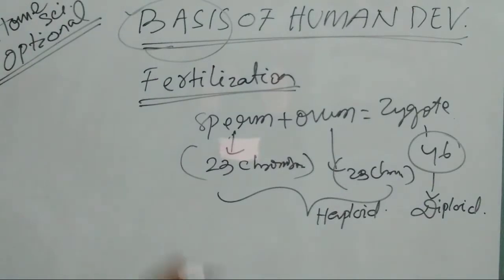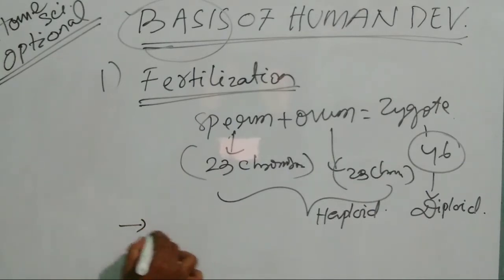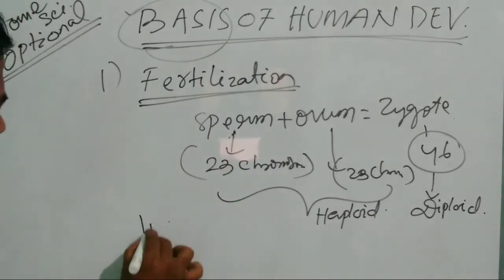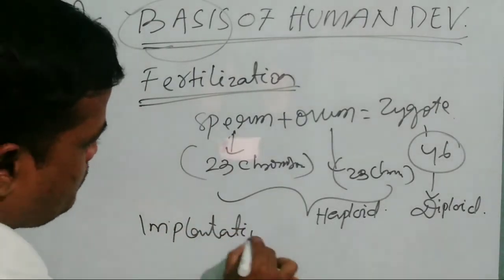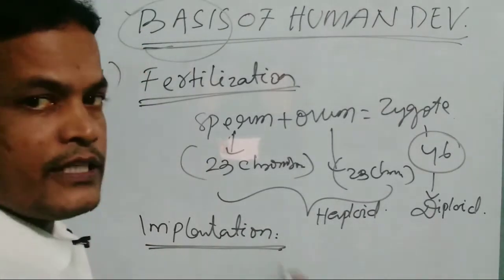Okay friends, this is the first stage of fertilization. Let us come to the next. After the zygote, conception takes place. This is, we can say, number 2, implantation. In this, friends, what happens? Generally we know that